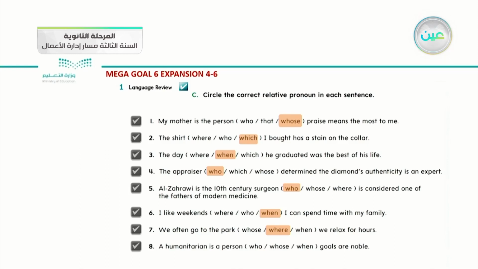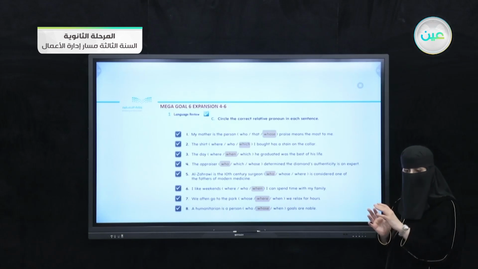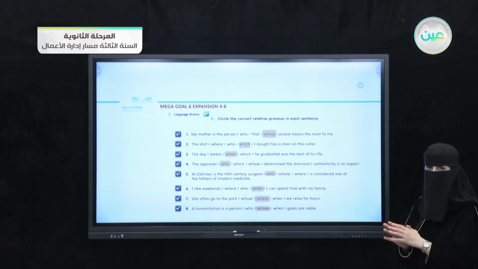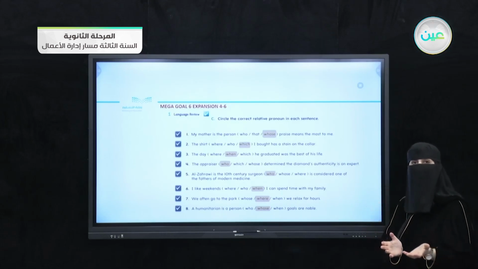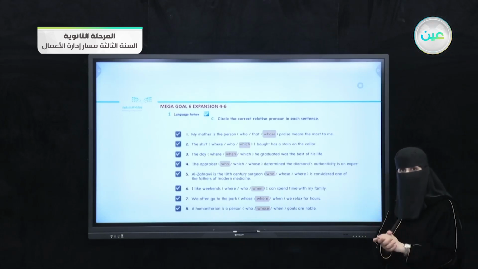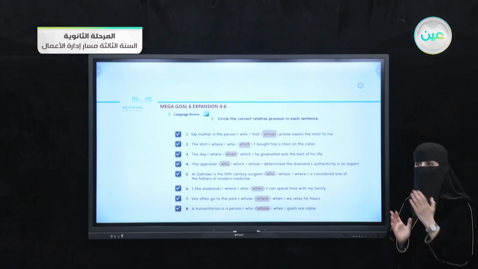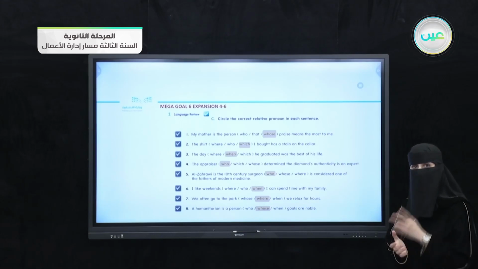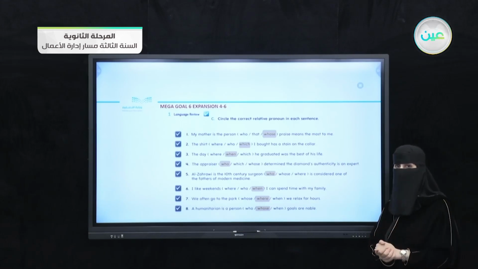A humanitarian is a person who, whose, or when goals are noble. What do you think it is? A person, so we should use whose, because as I discussed before, whose and whom are two kinds that come from who. Okay, by the end of this question, I hope it is clear to you how to choose the right relative pronoun with the suitable things: who for people, and which or that for things. If we want to talk about people in general, we can use that. If we want to talk about a specific person, we should use who. And don't forget the two kinds, whose and whom, from who.